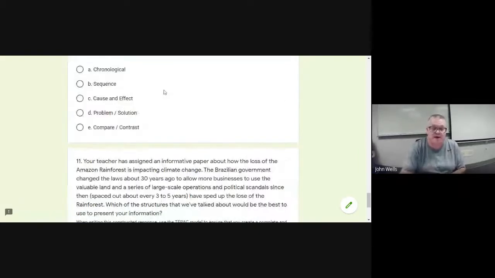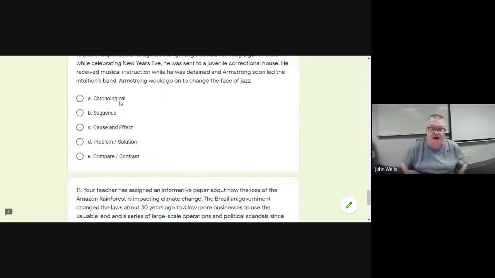If you look back up here, these are the 5 more common structures that we're looking at. Which one of these might you use? And there's a multitude of them. Of the 5, you could probably use any one of them, really, depending on what you thought you would be writing about. Now, that's going to be the key, because once you say the structure that I would use is blank, then you're going to have to explain it. I would probably have taken it this way, and this is why that structure would be the best.